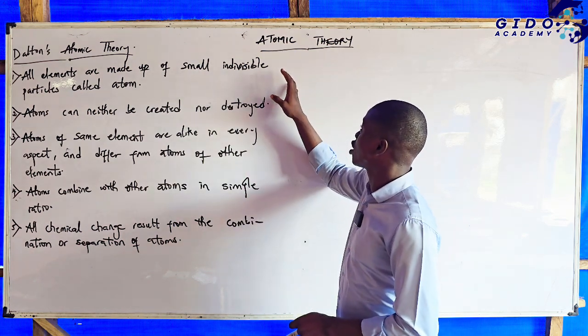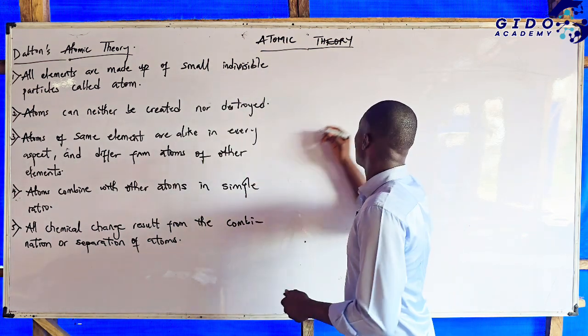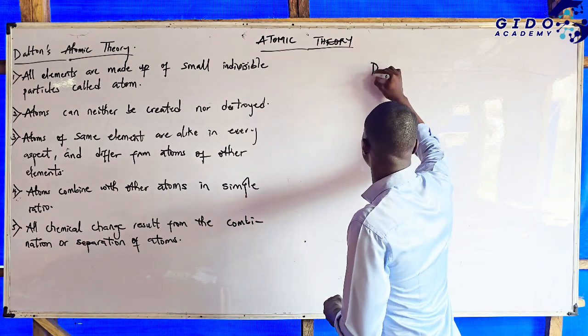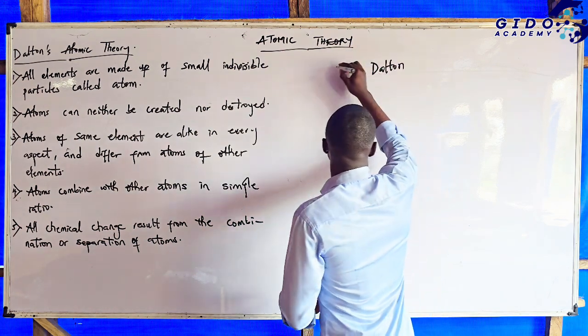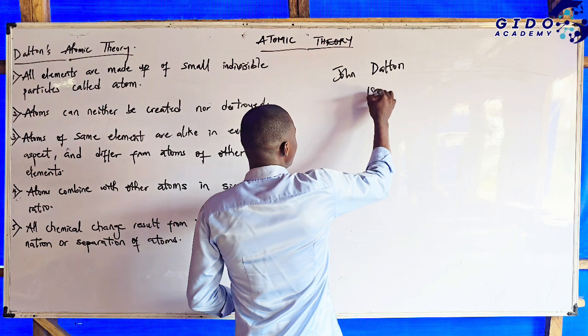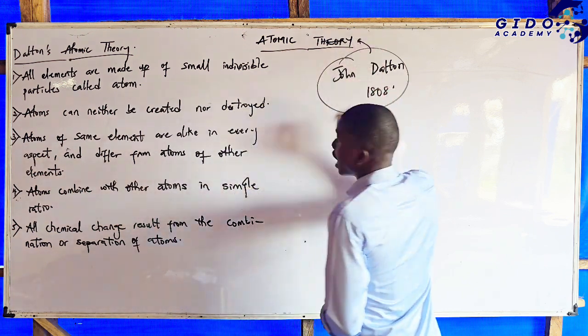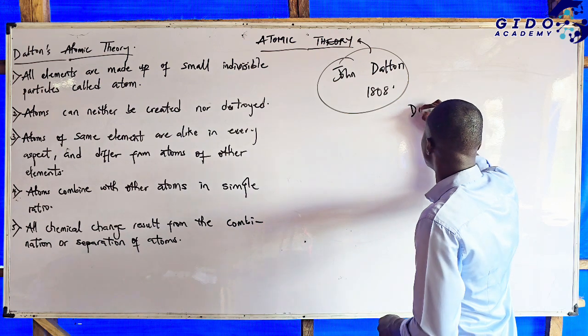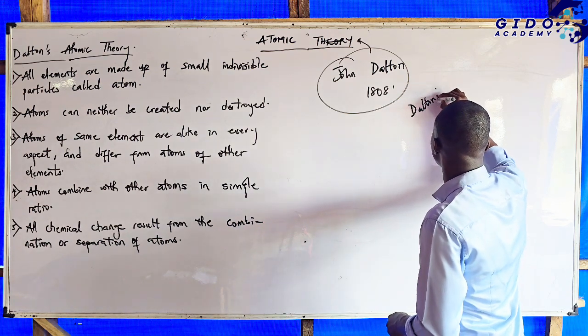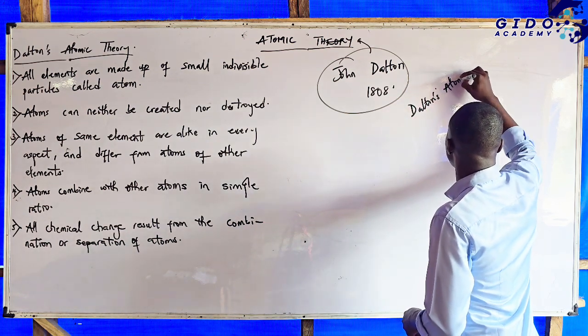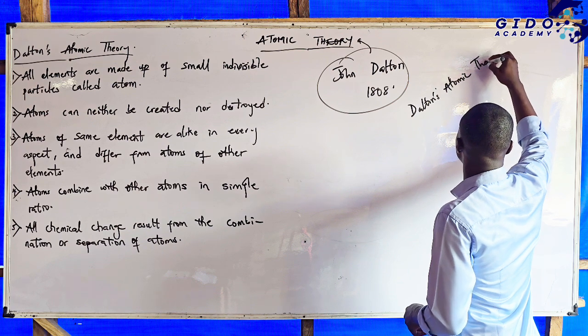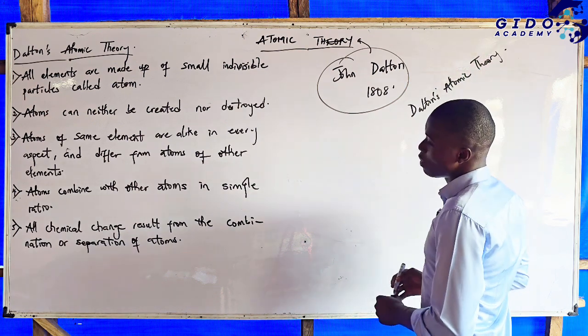In this particular video, we're talking about the atomic theory. The atomic theory was proposed by John Dalton in 1808. He was the one that proposed the atomic theory, and it is usually referred to as Dalton's atomic theory. And he proposed five theories.